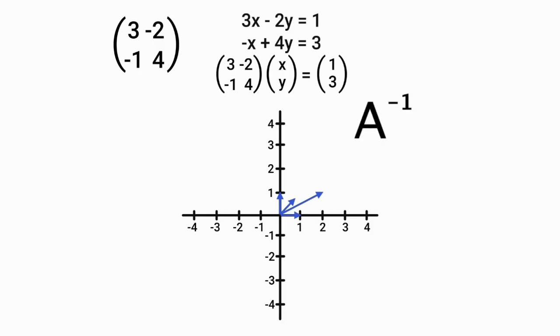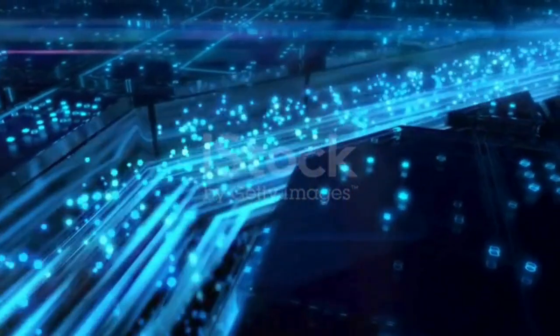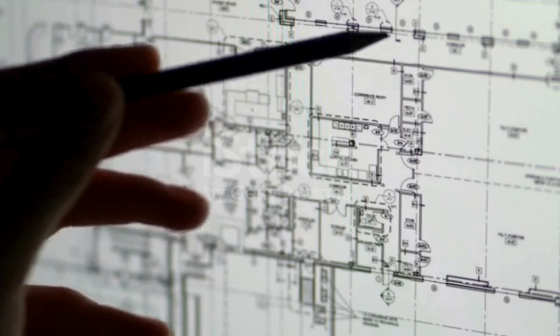We can use matrices in circuits and electronics because in a complex circuit, the voltages and currents are unknown variables. By applying the inverse matrix, we can find the voltages and currents in the circuit.